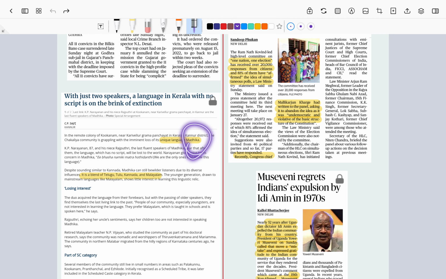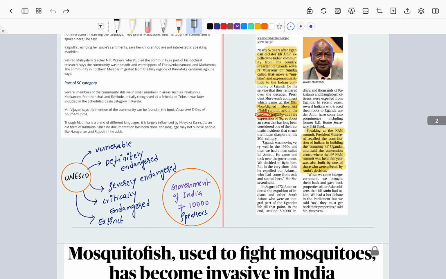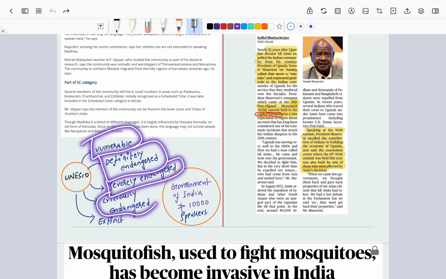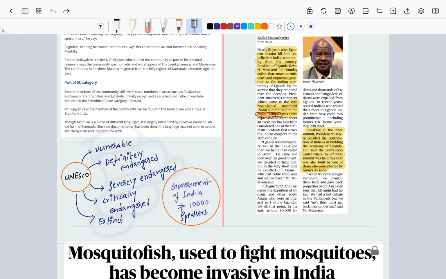Now from the UPSC prelims point of view, you should know how UNESCO, the United Nations organization, looks into the classification of language. It classifies a language into vulnerable, definitely endangered, severely endangered, critically endangered and extinct categories. The point to be remembered is that they have classified it based upon the number of speakers.